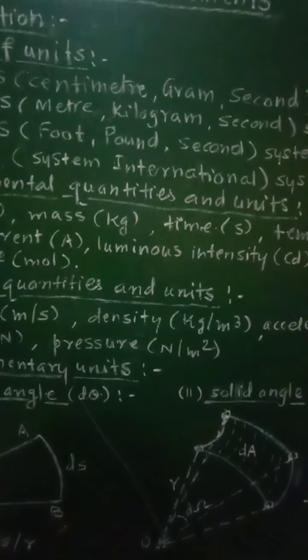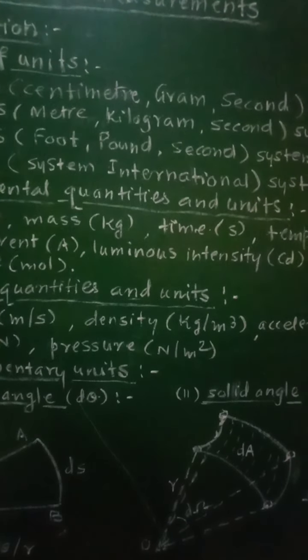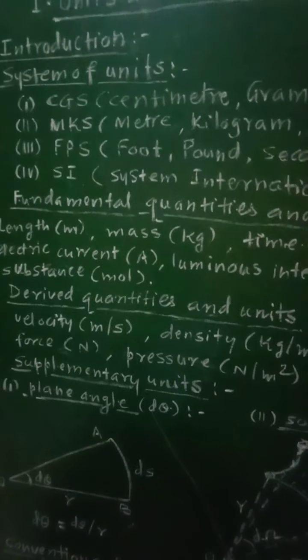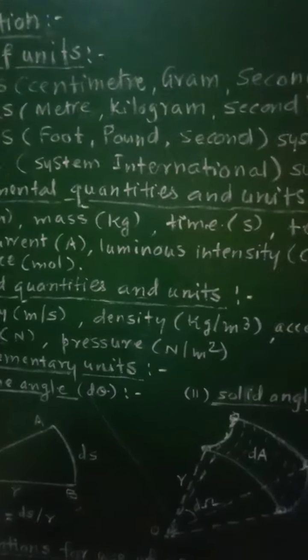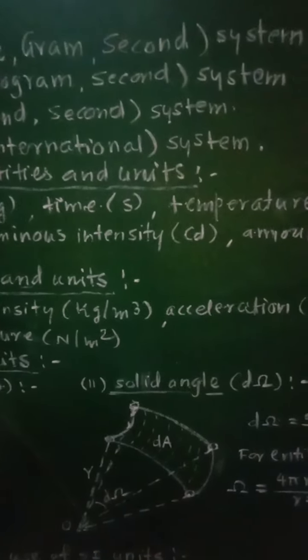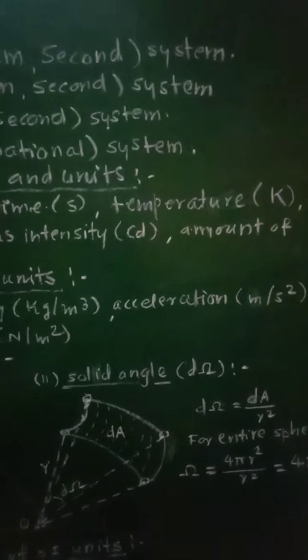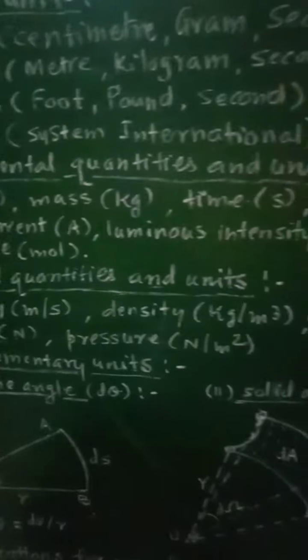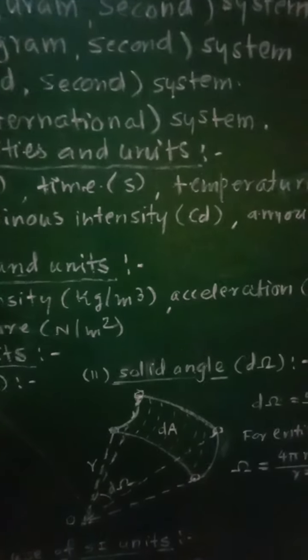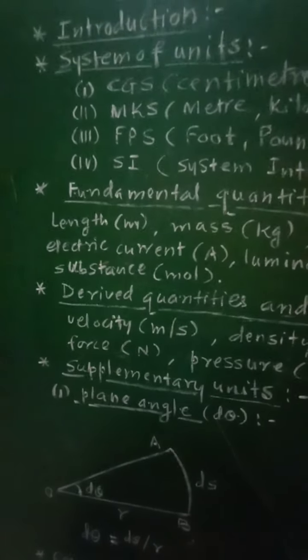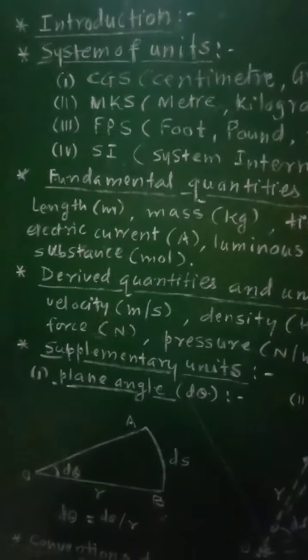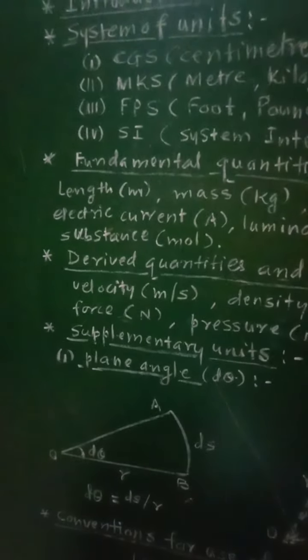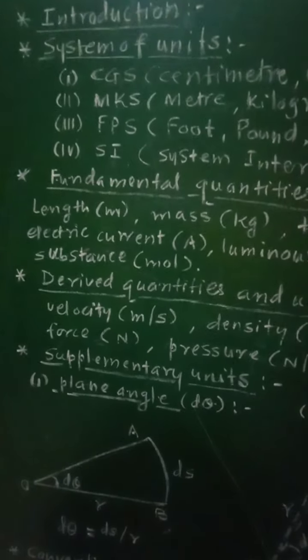The 7 fundamental physical quantities with their units are as given above, that is length in terms of meter, mass in terms of kilogram kg, time in terms of second s, temperature in terms of Kelvin K, then electric current in terms of ampere A, and luminous intensity in terms of candela CD. Similarly, amount of substance measured in terms of mole. So these are the 7 fundamental physical quantities along with their fundamental units.